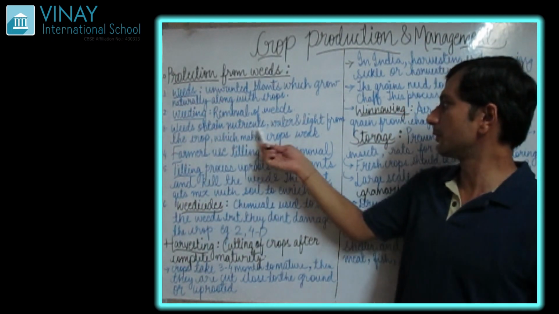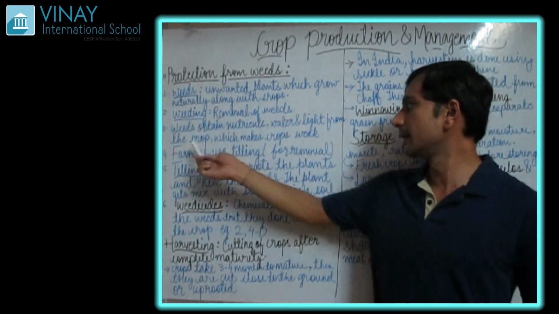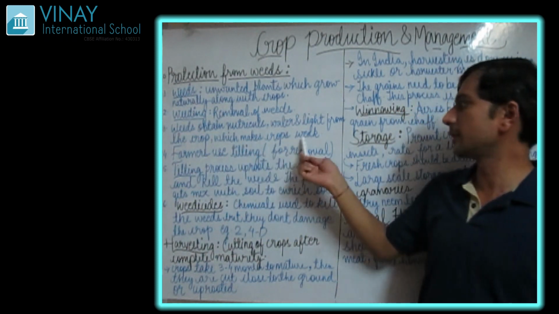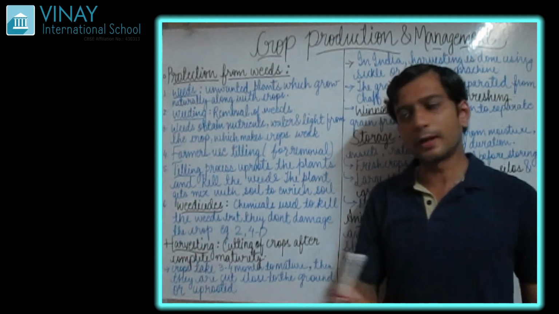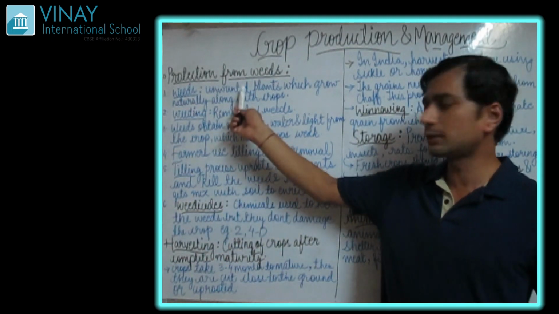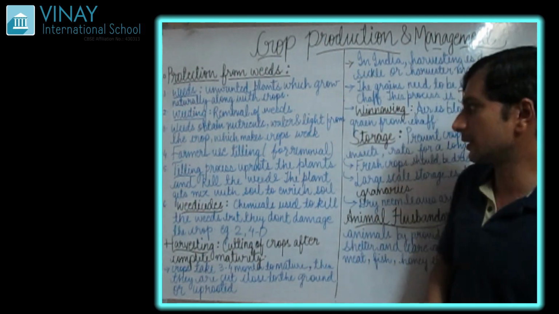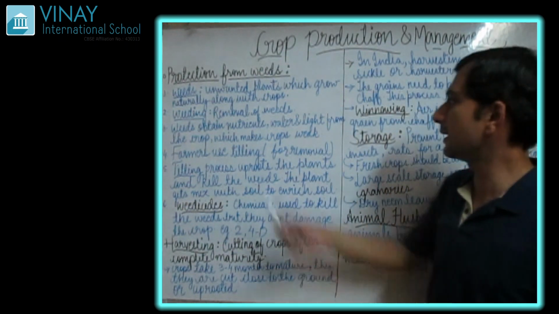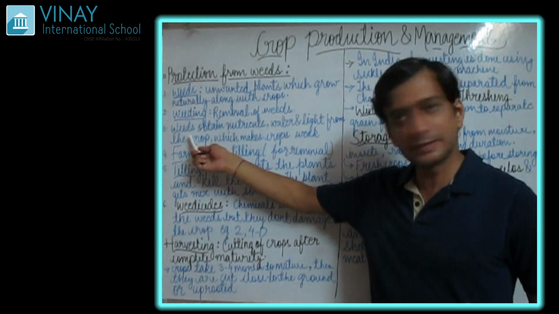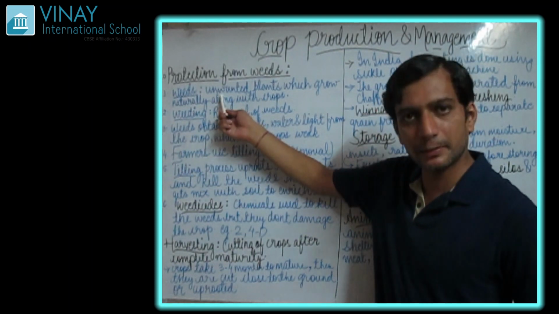Weeds obtain nutrient, water and light from the crop which makes the crop weak. This point is the same which I was trying to tell you in the first point: what are weeds? These are the unwanted plants.